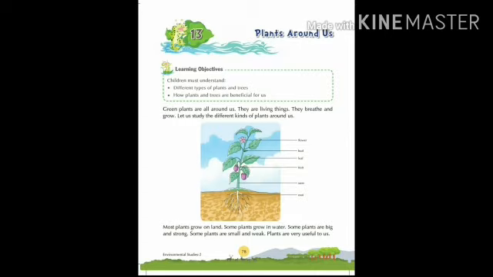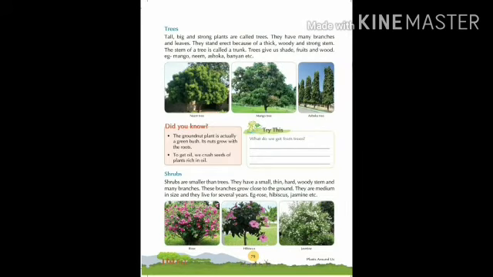See here in the picture given, there is a well-developed root, then a stem, fruit are here, then leaf, bud, and bud become flower. Most of the plants grow on land. Some plants grow in water also. Some plants are big, some are small, some are weak, some are strong. Plants are very useful to us.